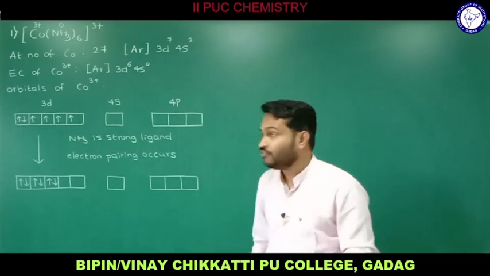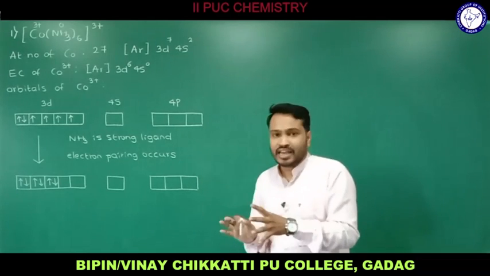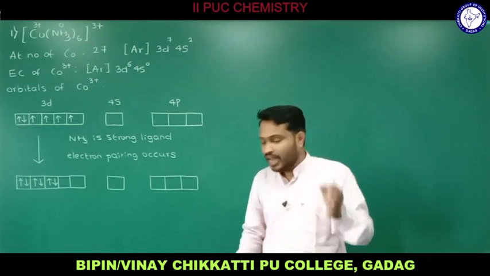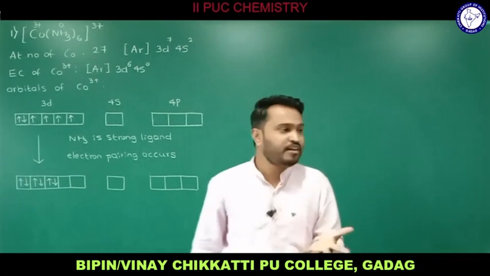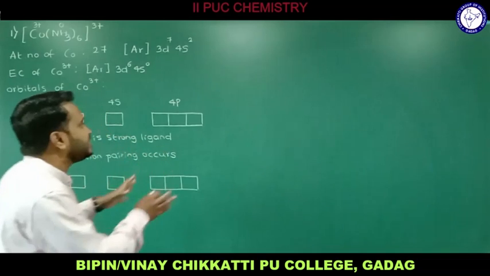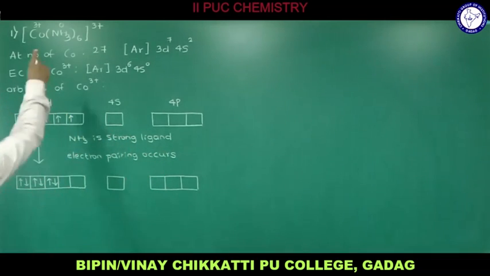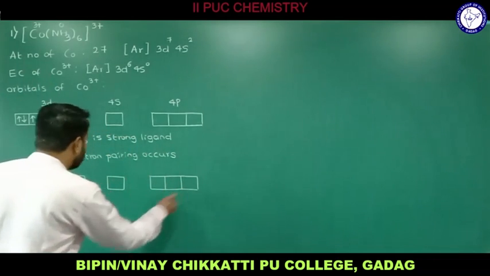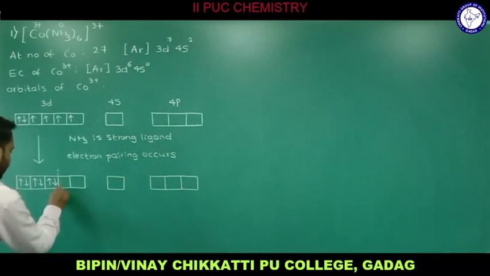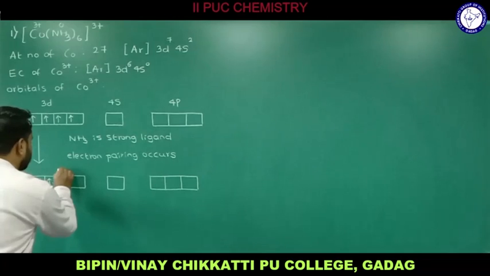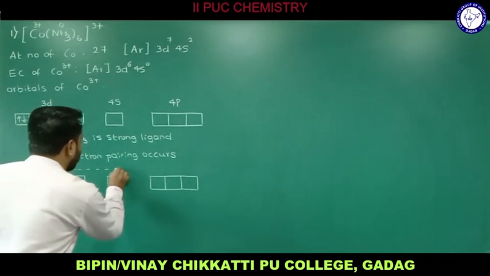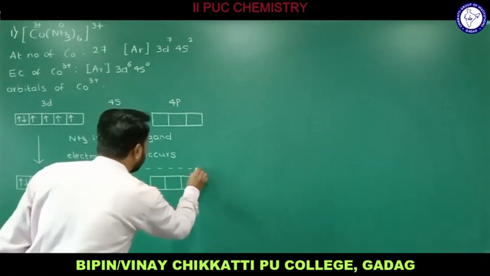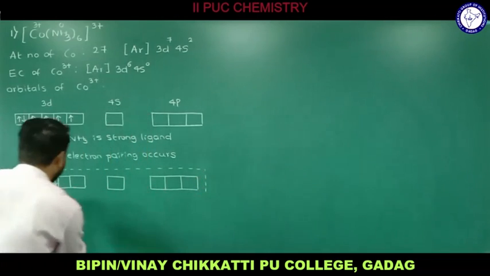So this is how, in the presence of a strong ligand, the pairing of electrons starts, and the vacant orbitals provided by the central metal atom are the same as the coordination number. Since the coordination number is 6, therefore 1, 2, 3, 4, 5, 6 vacant orbitals I got here. I will represent that with a kind of dotted box to understand how many vacant orbitals we have.